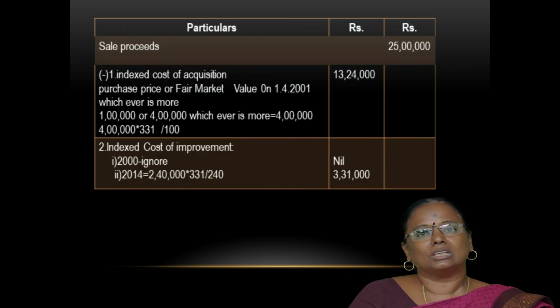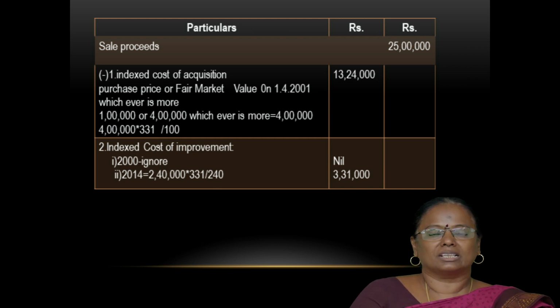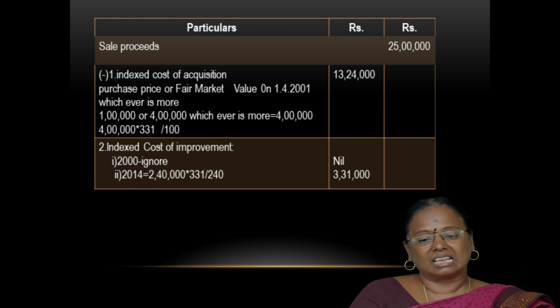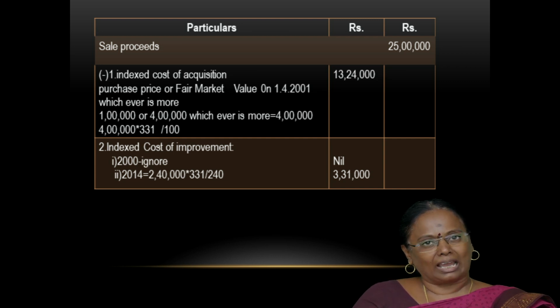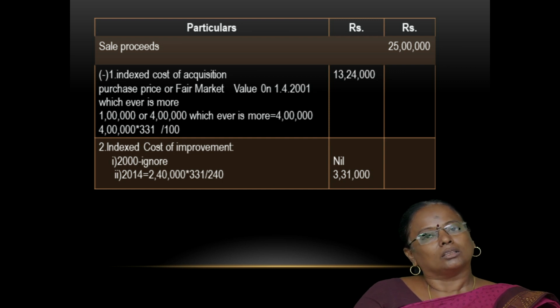Now I am going to give one example of how to compute the long-term capital gain. In this example, the sale proceeds of a house property is 25 lakhs, and the cost of the property is rupees 1 lakh, purchased on 30th March 1998.